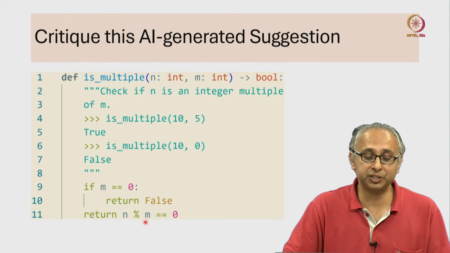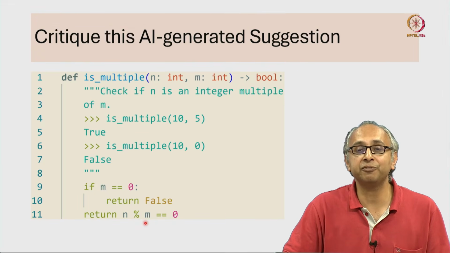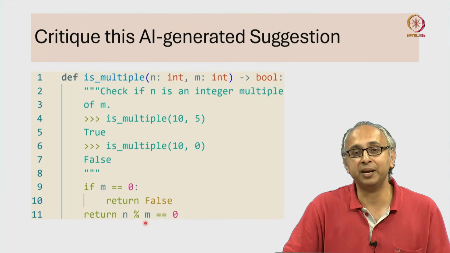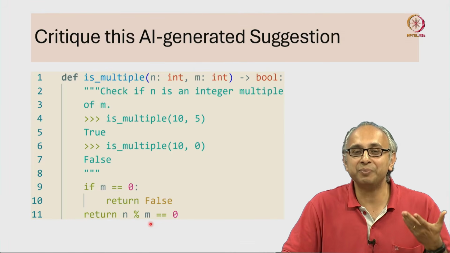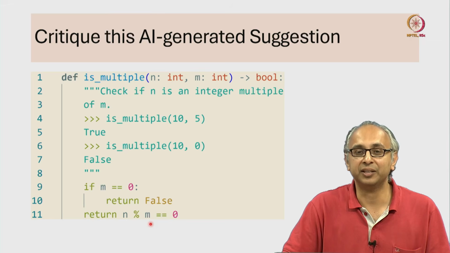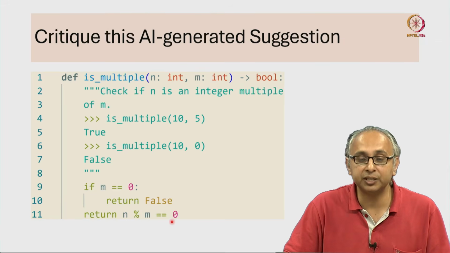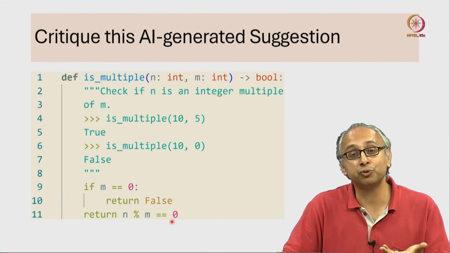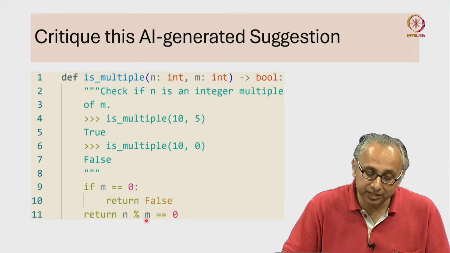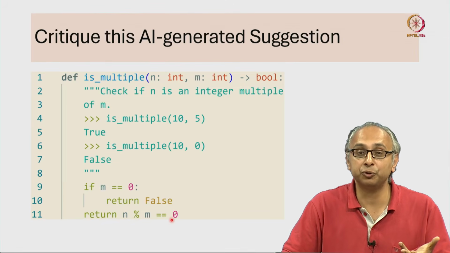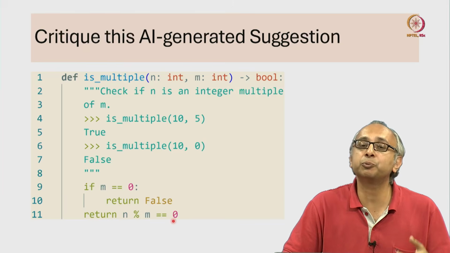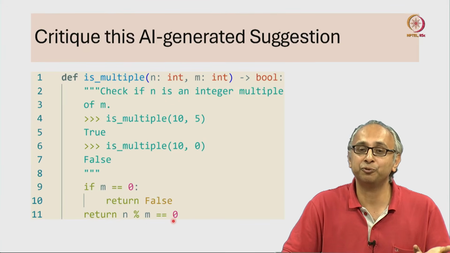And if m is not 0, it's perfectly safe to calculate n remainder m. And we can just check that Boolean condition, the same condition that our AI had suggested. This Boolean condition is either going to be true or false. When it is true, we will return the value true. And when this expression is false, we will return the value false.